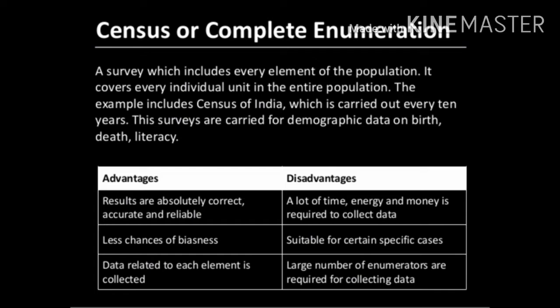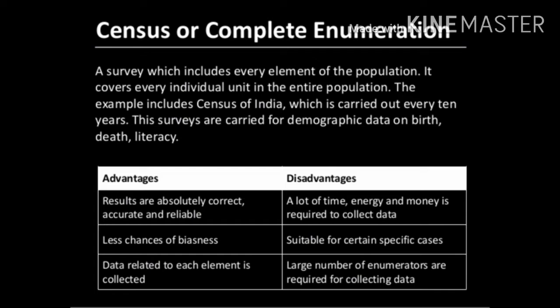Let's see the advantages and disadvantages of census method of collecting data. Here advantages are: results are absolutely correct, accurate and reliable. Since we are going in person and collecting the data, it is absolutely correct, accurate and we can believe the data. Then less chances of biasness. There will not be many mistakes in the collection of data. Then data related to each element is collected. So each and every individual is covered. We will not miss out any one of the individuals.